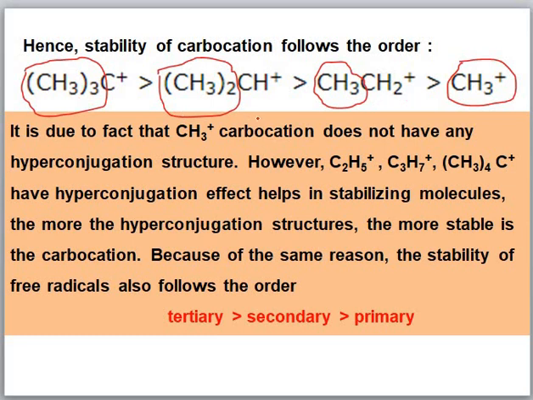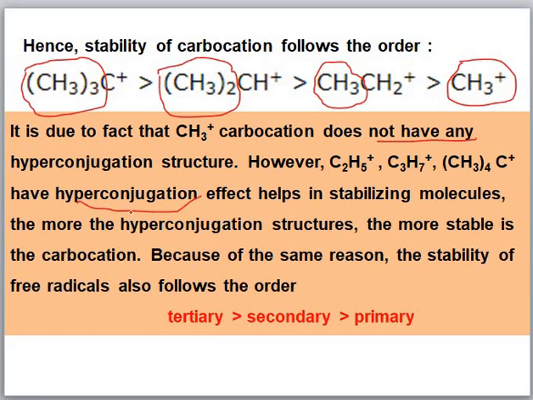It is due to the fact that methyl carbocation does not have any hyperconjugation. It has no hydrogen atoms which can be in resonance with the other atoms. However, ethyl, isopropyl and tertiary butyl carbocations have hyperconjugation effects which help in stabilizing the molecule.